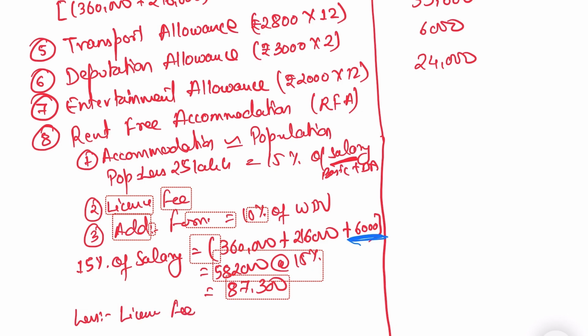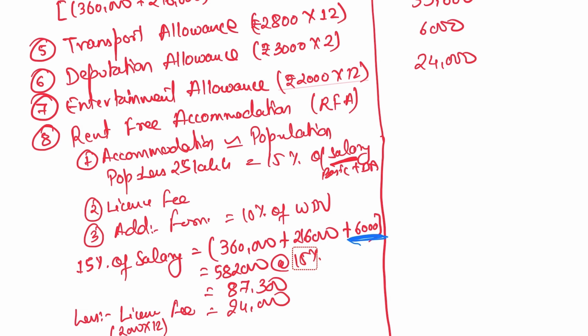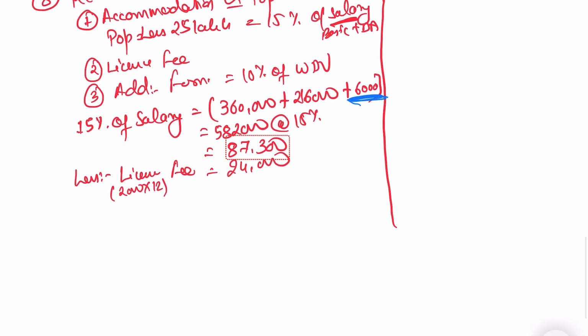Then we will reduce the license fee, that is 2,000 per month, 24,000. Agree? So we will get the rent-free value of unfurnished accommodation with this. Then we will add the furniture value.